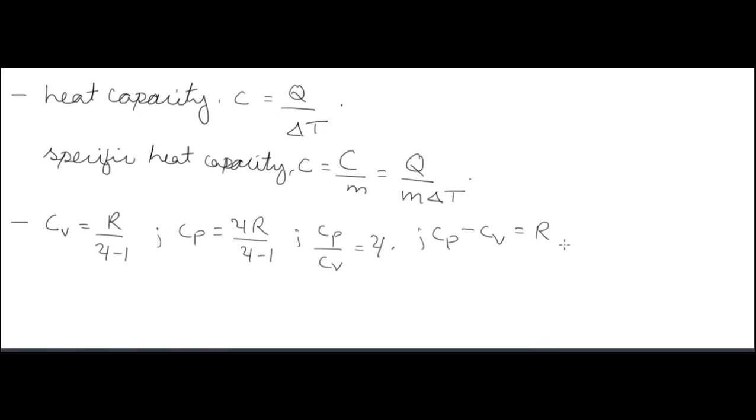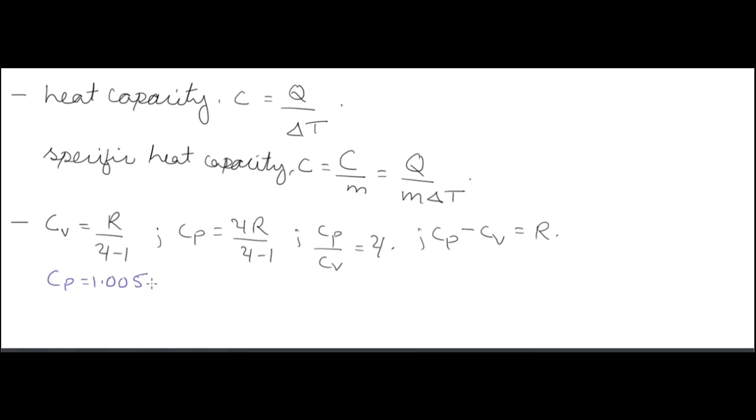Now Cv and Cp in terms of R and gamma. Cv is equal to R by (gamma minus 1). Cp is equal to gamma times R by (gamma minus 1). Cp by Cv is equal to gamma. Cp minus Cv is R, where R is the gas constant.